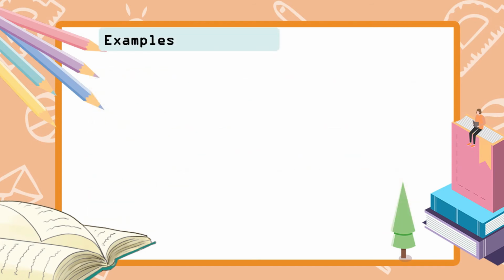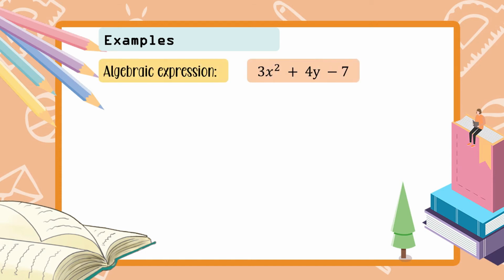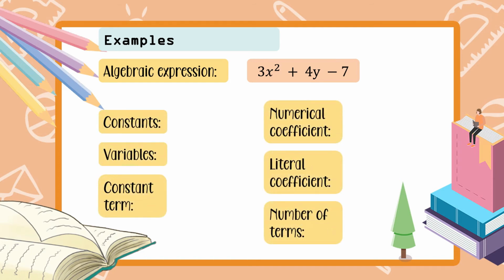Okay? So I have here so many examples, but let's go to the first one. So we have here the algebraic expression 3x squared plus 4y minus 7. Okay? And we have to give the answer for these. So ano-ano yung mga sagot dyan. Yan yung gagawin natin. First, let us talk about the constants. So again, pag sinabi natin constants, sila yung mga numbers. So ano-ano ba yung mga numbers dito? We have 3, we have 4, and we have 7.